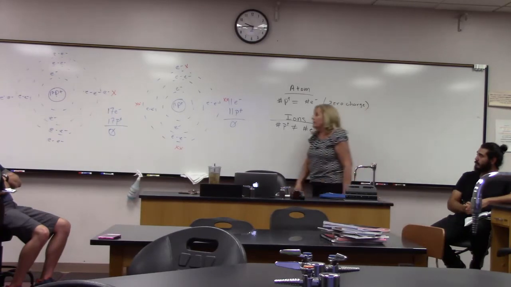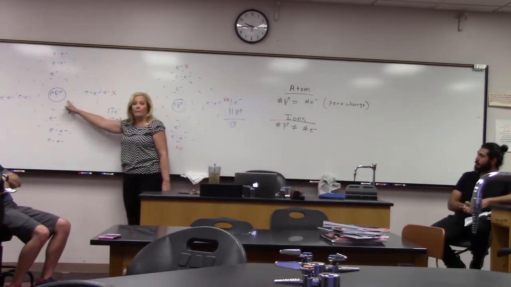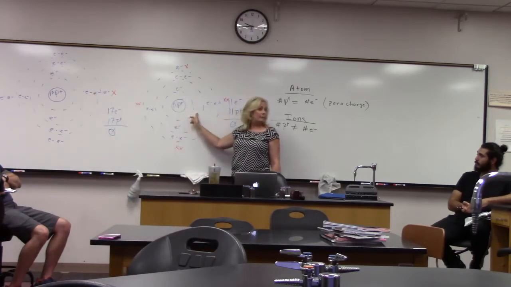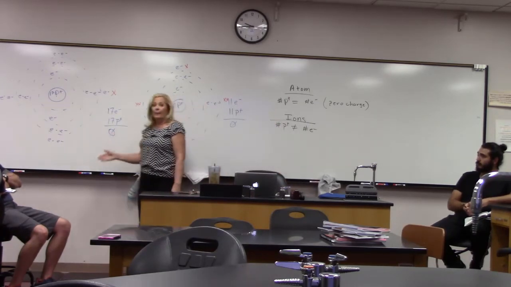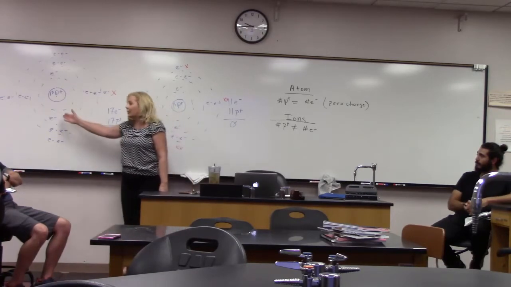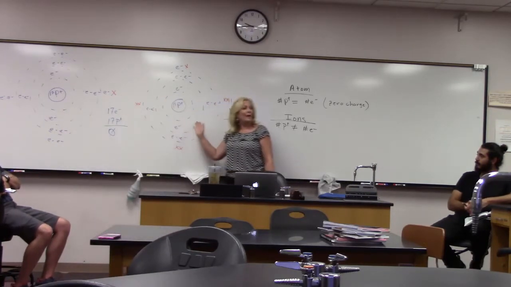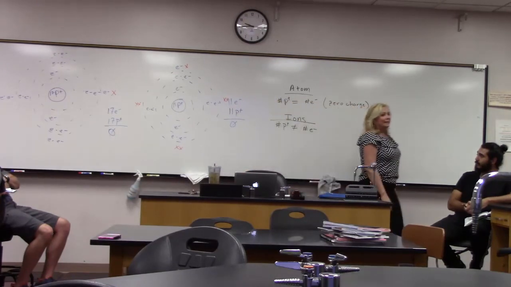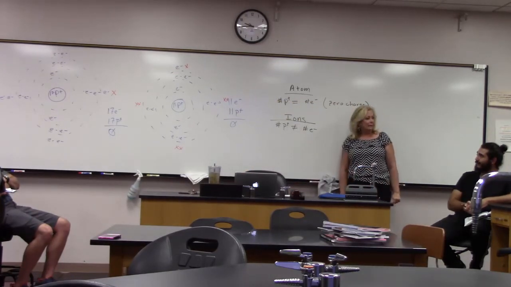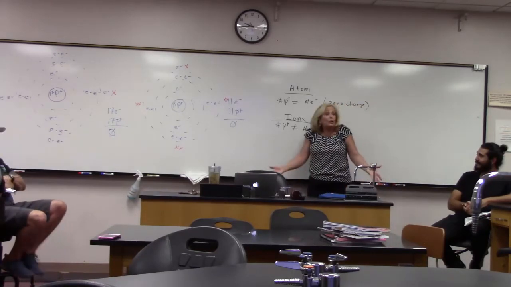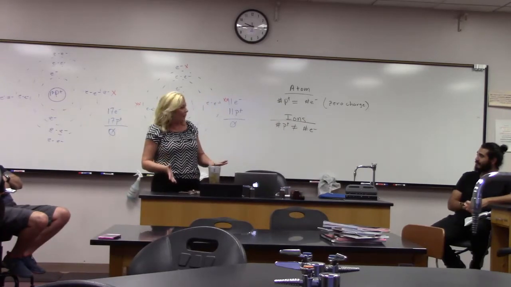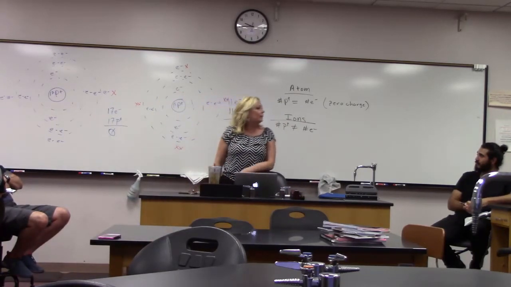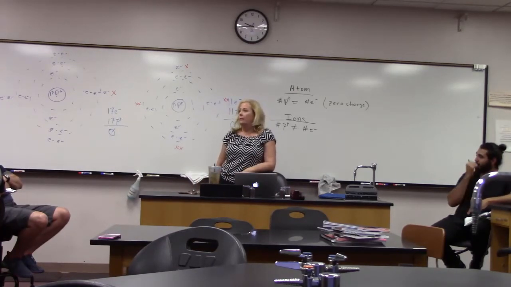Couldn't we also do this? Couldn't we take the 7 from this one and give it to this one? No. Why not? Couldn't we do it? I mean, what's the law against it? Okay, we could take the 7 from this one and give it to this one, and they'd both have 8, yes? Vice versa. You're looking at me like I'm crazy. I am, but not in this matter. We could do it. Now, of course, the reason you're looking at me like I'm crazy is because you've probably already been taught that it doesn't happen that way. But why doesn't it happen that way? Why not? I mean, it could.